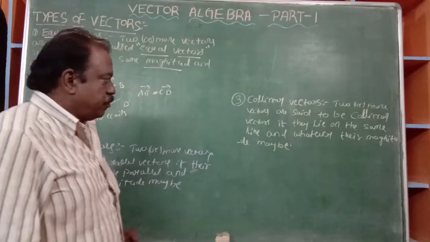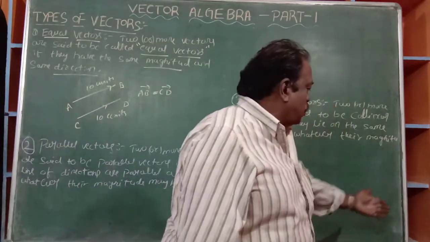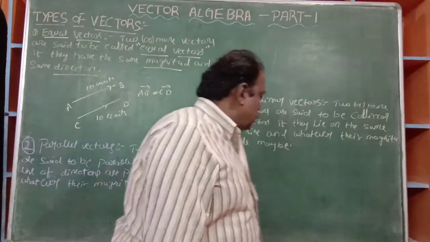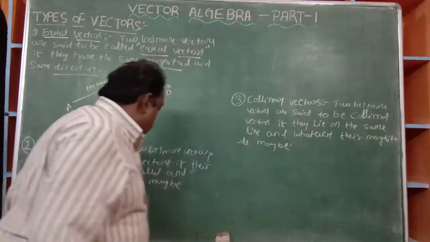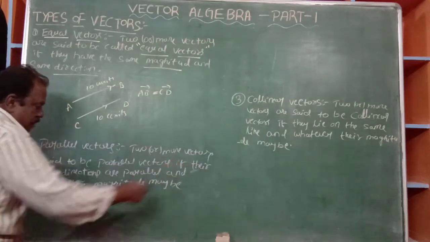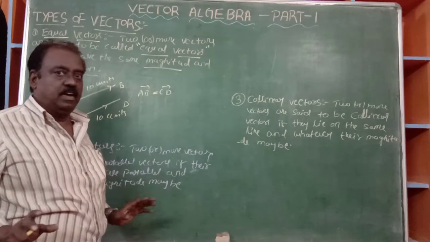I already told you. You assume this corner is the origin, and this is the x-axis, this is the y-axis, and you assume this is the z-axis.